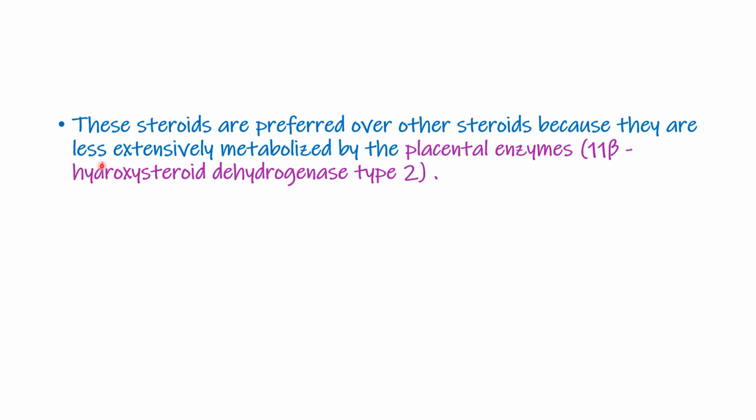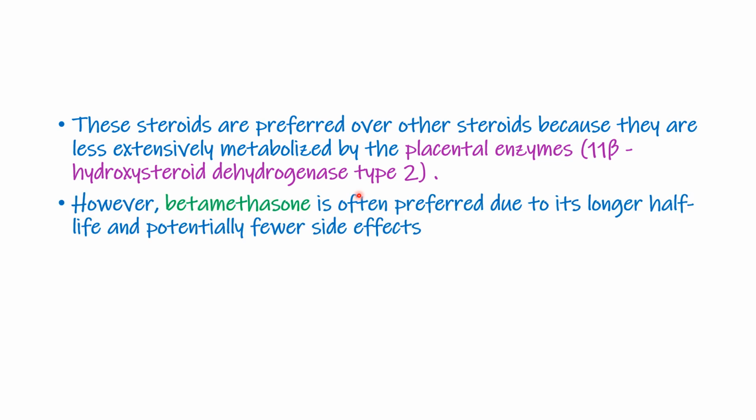These steroids, betamethasone or dexamethasone, are preferred over other steroids because they are less extensively metabolized by the placental enzyme 11 beta hydroxysteroid dehydrogenase type 2. So that's why we prefer betamethasone or dexamethasone. However, between the two, betamethasone is often preferred due to its longer half-life and potentially fewer side effects.